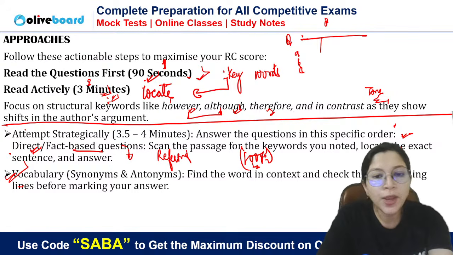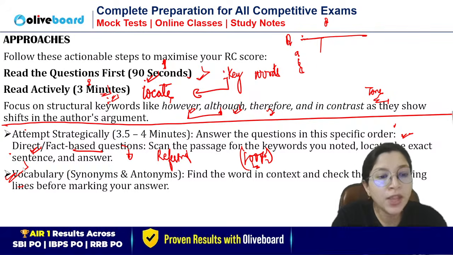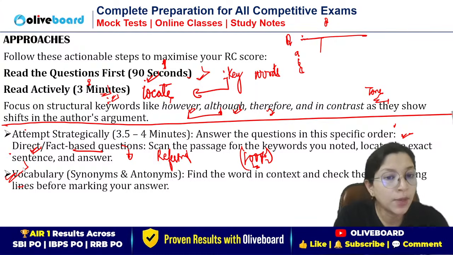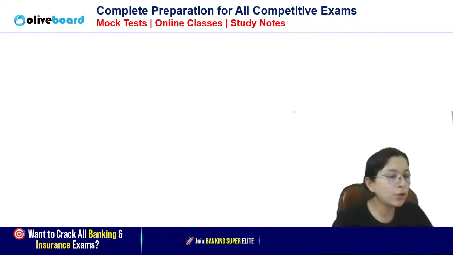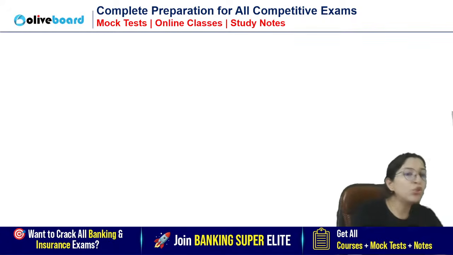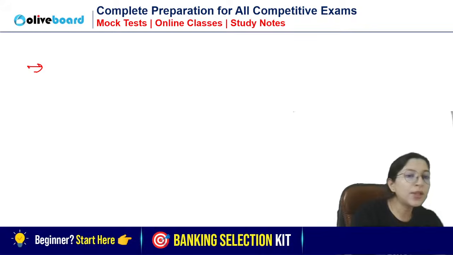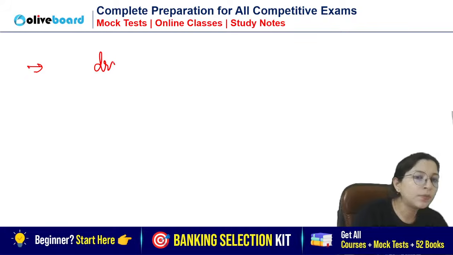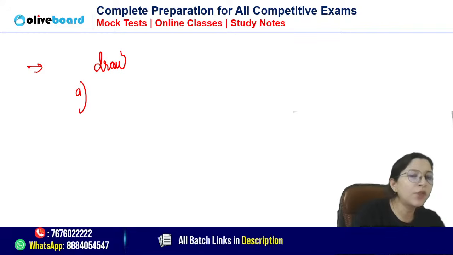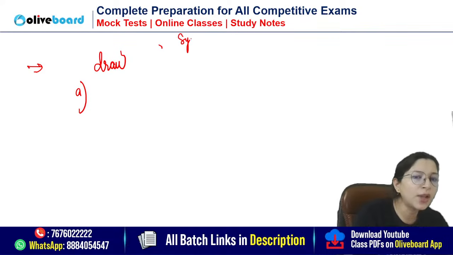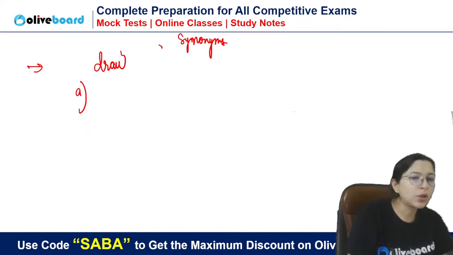Now listen to me. Whenever RC is there, always focus on contextual vocabulary. Do you know one word can have multiple meanings? See, usually in RC, you will get very common terms. Like once there was a word, draw. Now I'm giving you synonyms. The synonym of this word was asked according to the passage. Now I'm giving you the options.